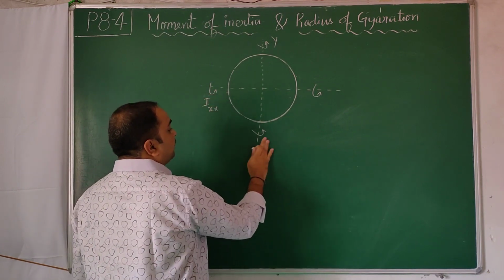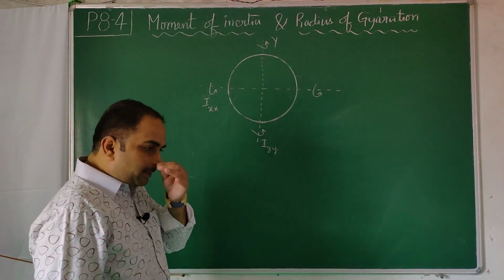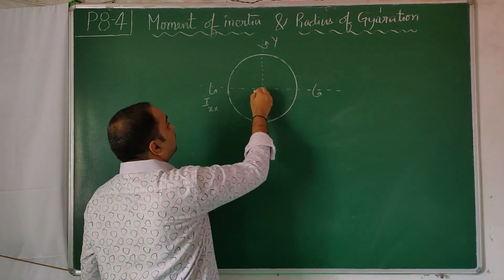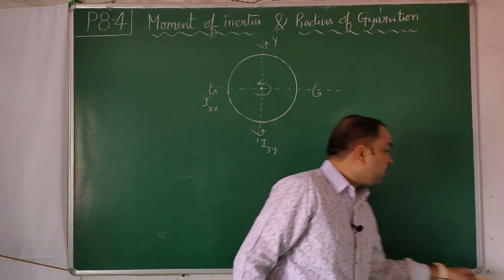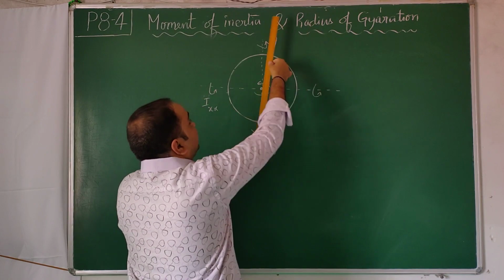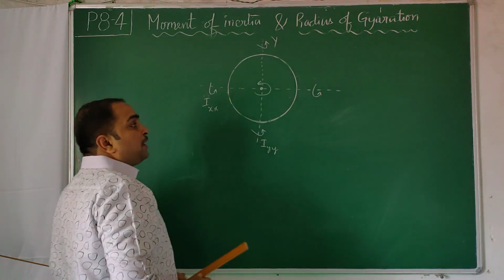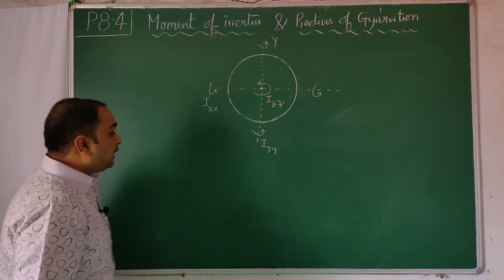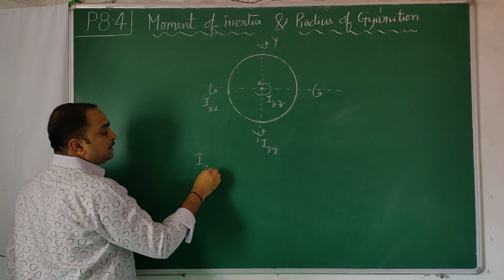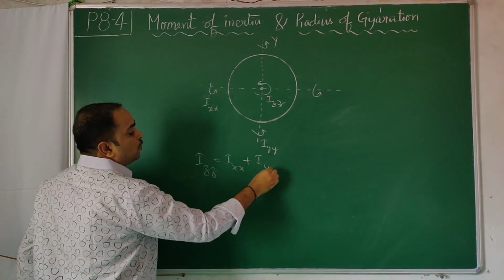According to perpendicular axis theorem, the axis should lie perpendicular to the plane. This axis is lying on the plane, this axis is lying on the plane, and this axis is standing on the plane like this, and all of them should pass through the same point. So that is IZZ. Perpendicular axis theorem states that IZZ is equal to IXX plus IYY.